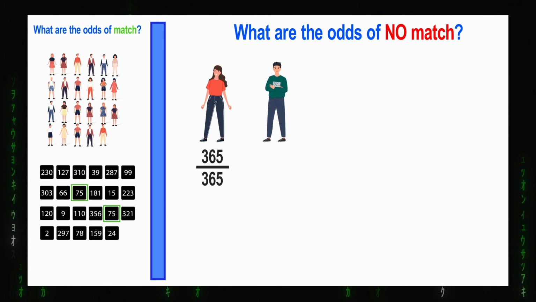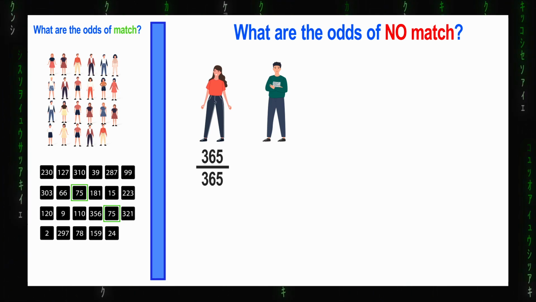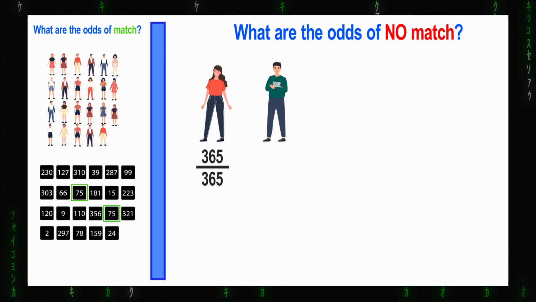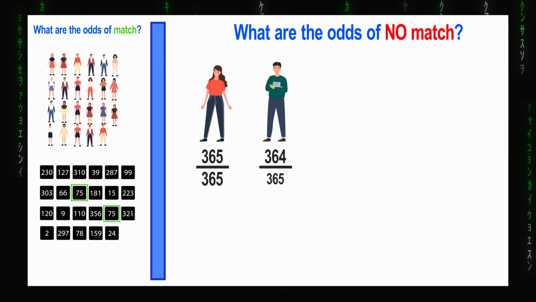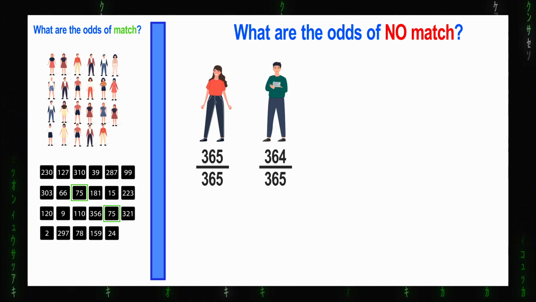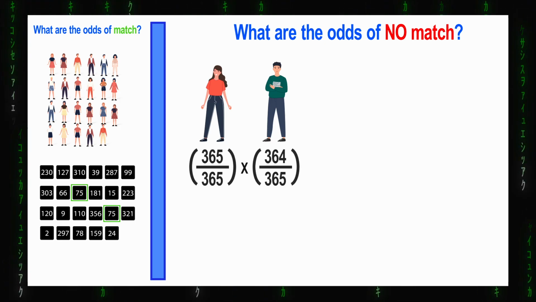But when you have 2 people, the first can still have a birthday on any day of the year, however the second person needs to have a birthday on any day of the year, but that one on which the first person's birthday already is. So that is 364 in 365 cases. Now, to calculate the chance of them not having the same birthday, we need to put the 2 odds together. For that we simply have to multiply the 2.